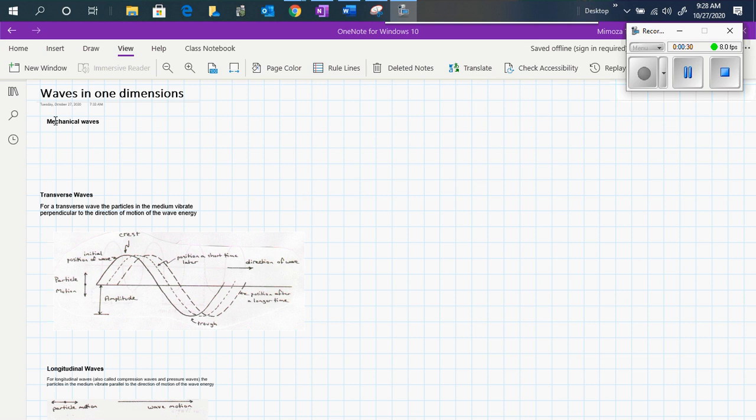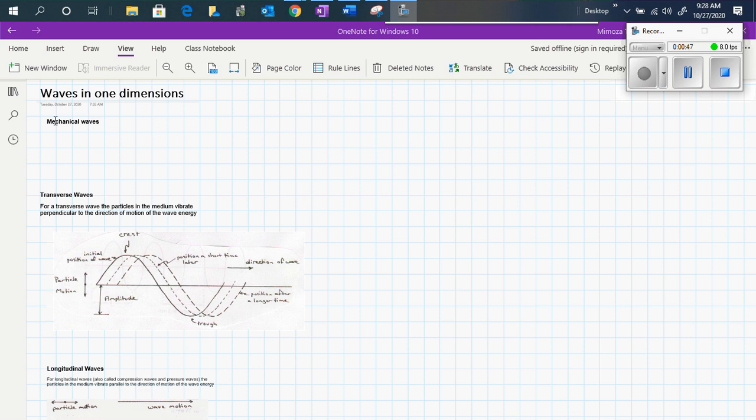And in order for a mechanical wave to move from point A to point B, it needs a medium. Meaning that it needs some sort of material in between those two points.